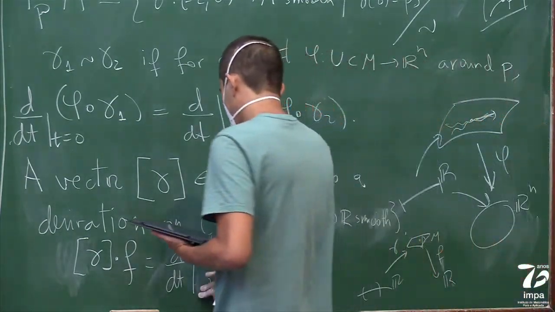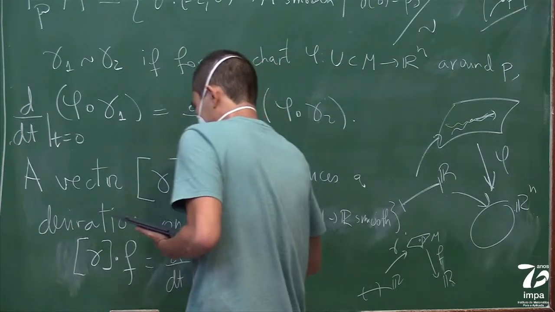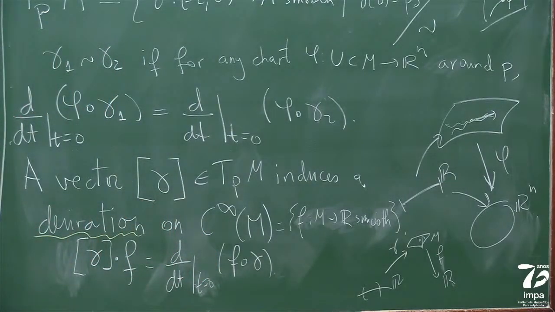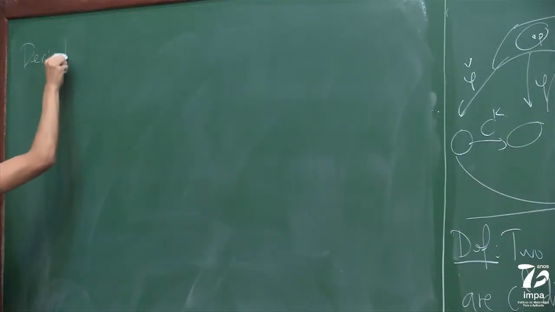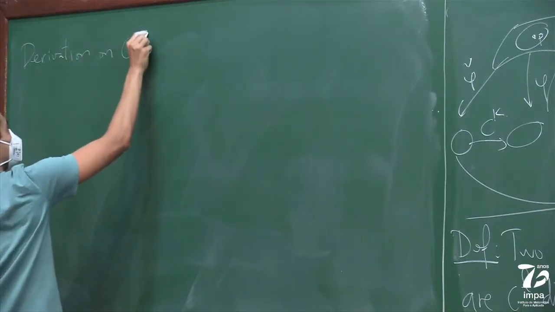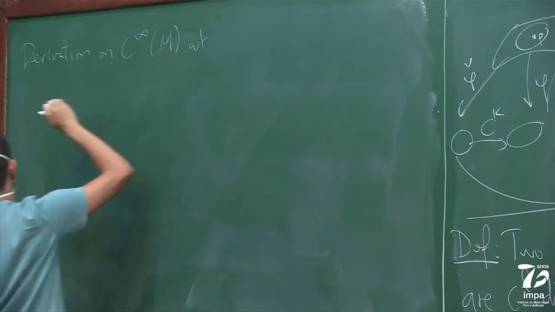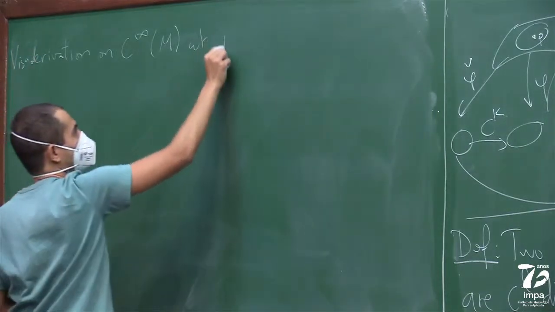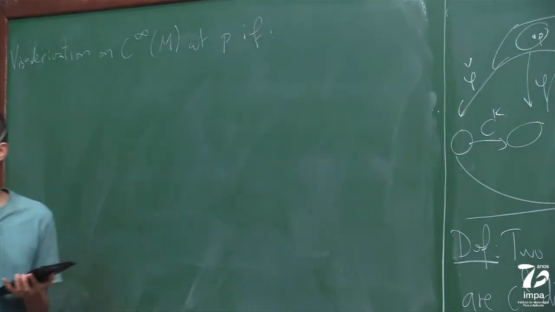And what is a derivation, if you haven't heard this word before? A derivation on C infinity of M at P, so I say that V is a derivation at P if the following properties are satisfied.